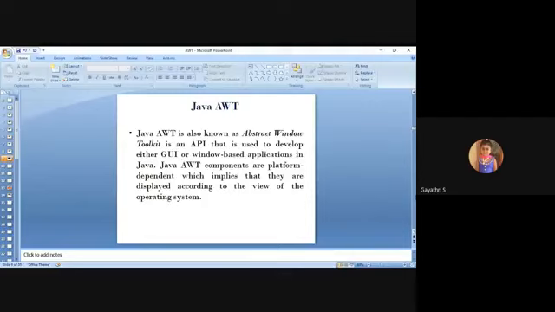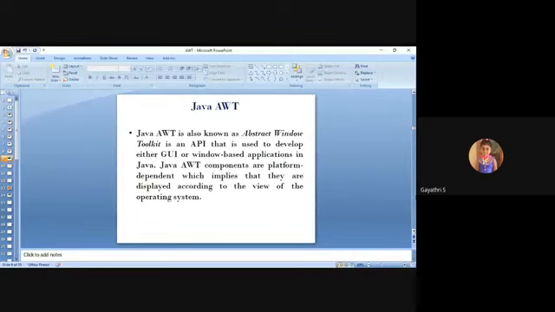Keep this in mind about AWT: the components are OS dependent and use system resources. If you create a label in a Windows-based environment, it has a certain texture. If you create a button in a Windows environment, it differs from a button created in another OS, such as a Unix-based environment. The texture varies. That is why it is called OS dependent.